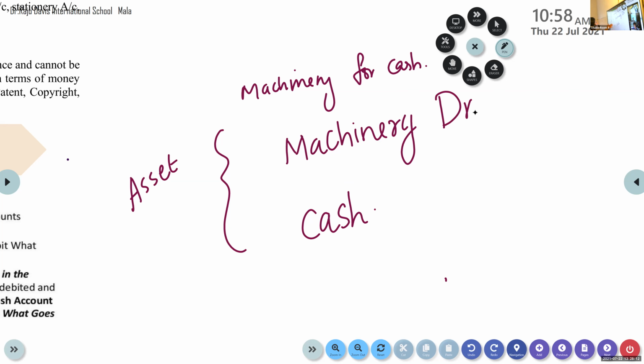And also you can see debit what comes in, credit what goes out. So here cash is going out. You are purchasing a machinery, so cash is going out. Am I right? So credit what goes out. Cash is going out. We will give credit to cash. Or else it is understood already when there are only two accounts: one becomes a debit, automatically the other becomes a credit.